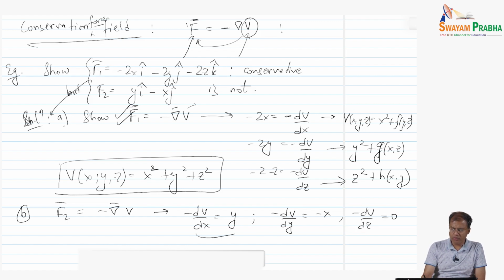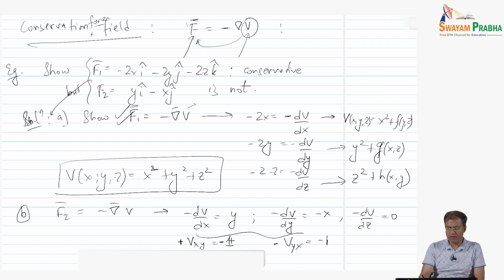Now look at these two equations. If we differentiate the first equation, dV/dx, with respect to y, we are going to get 1. On the other hand, if we differentiate the second one, dV/dy, with respect to x, this is going to be minus 1.